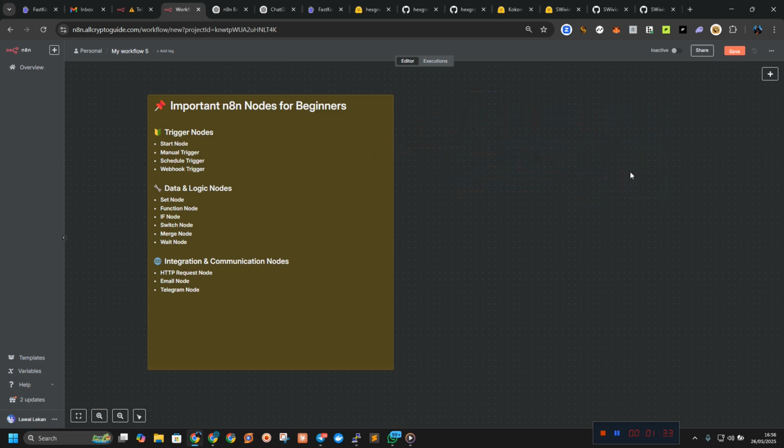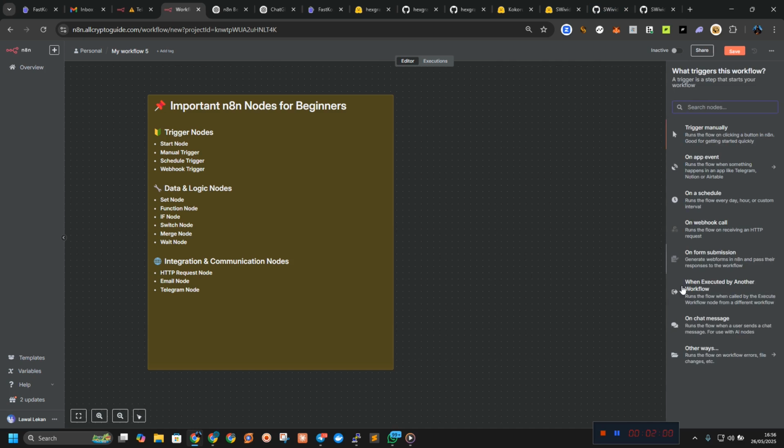And now we are going to the second one, which is called the manual trigger. The manual trigger node is a must when you are building or debugging a workflow. Instead of waiting for an event or a schedule, this node lets you run the workflow manually by just clicking a button. It's like a remote control that starts your workflow on demand, perfect for development.